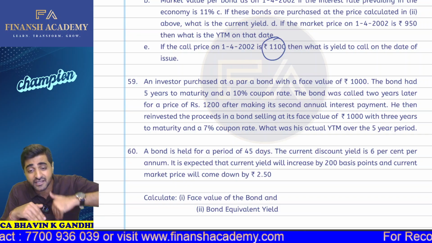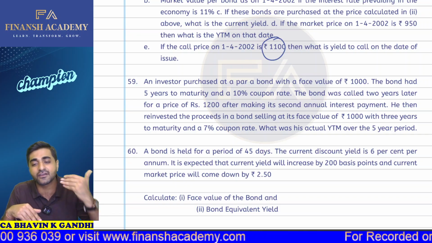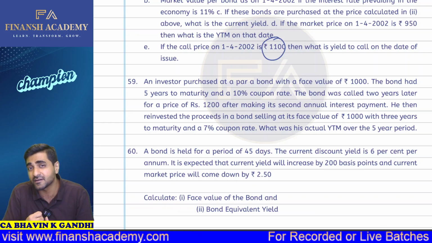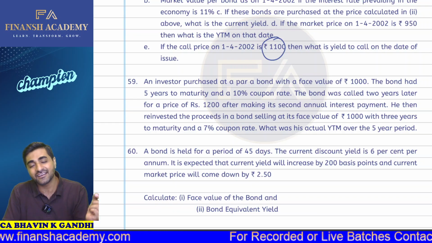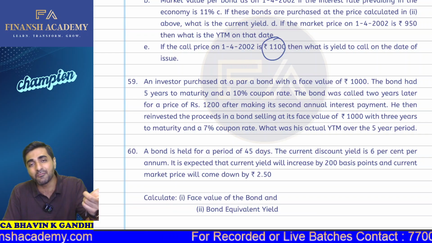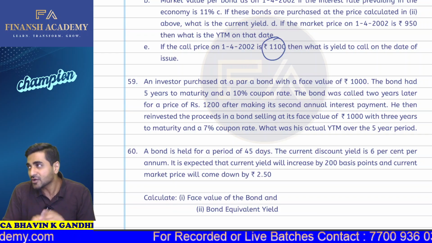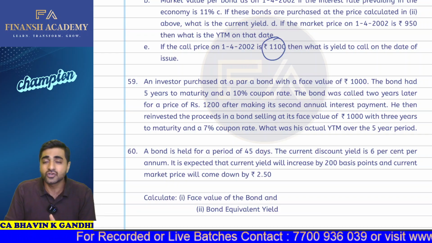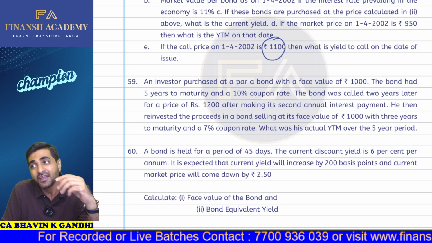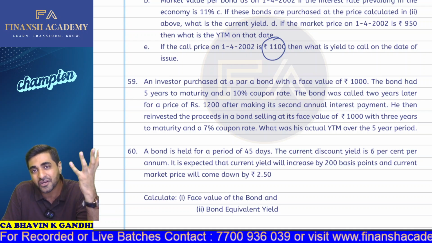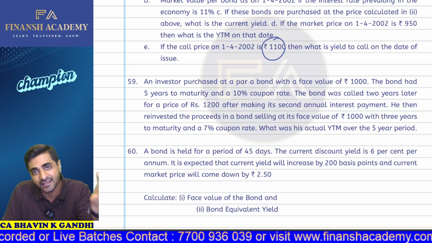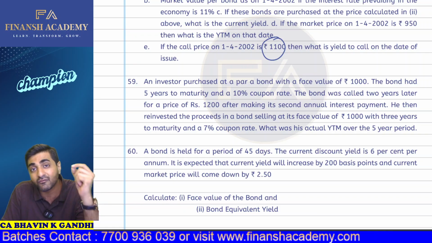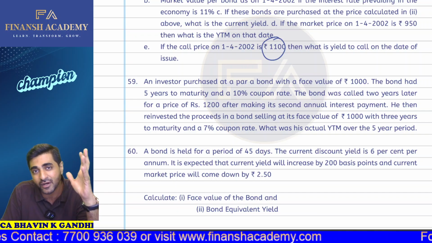Now he then reinvested the proceeds in a bond which is selling at a face value of 1000 with 3 years to maturity. So with that 1200 rupees which he received, what did he do? He has reinvested it. Where has he reinvested it? In another bond which is having a face value of 1000. So can I put it like this, that because he has reinvested his proceeds in a bond, so the bond is having a face value of 1000 and he got 1200 rupees at the end of the second year. So he is reinvesting the proceeds. So he is reinvesting 1200 rupees. So can I say he is per se buying 1.2 bonds. Okay, he's buying 1.2 bonds.